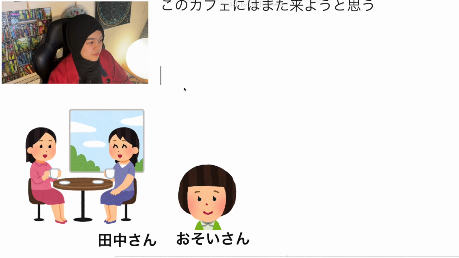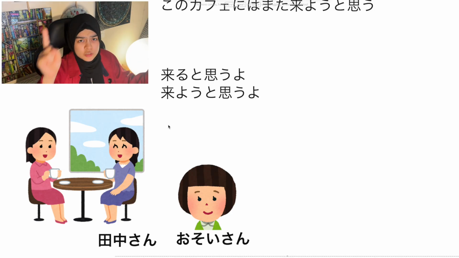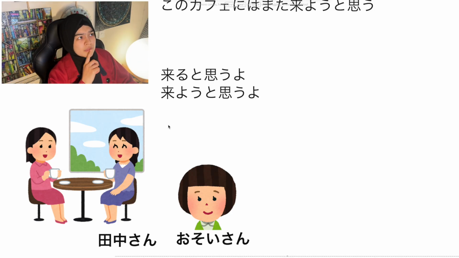I actually have two options for you. One is 来ると思うよ. The other is 来ようと思うよ. どっちですか? The answer is the first one. 来ると思うよ. Volitional form と思う cannot be used for other people. It's only used for things that you're thinking of doing. Because think about it, volitional form is like, let's do, I'm thinking. So, 寝ようと思う is like, let's sleep is what I'm thinking, right? You can't say that on behalf of someone because you can't say, oh, let's do this on behalf of someone. So that's why you have to be a bit more objective and say, 来ると思うよ.